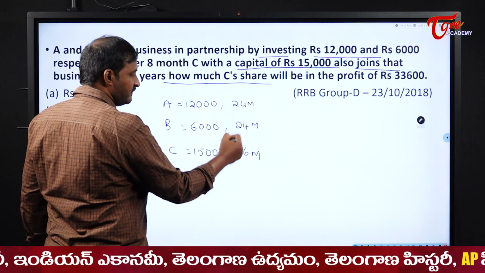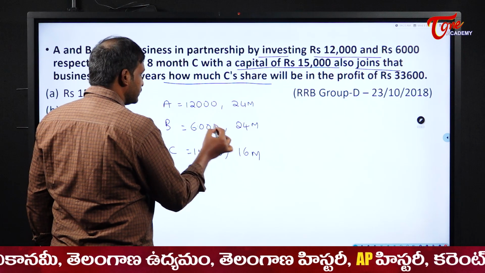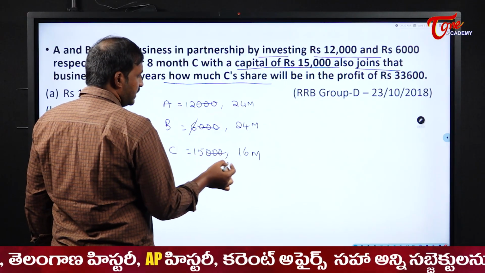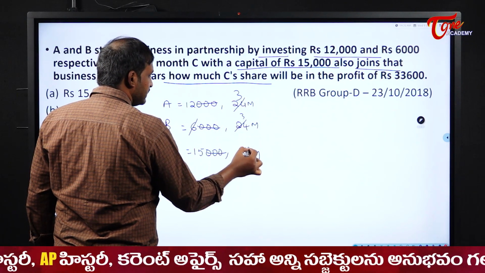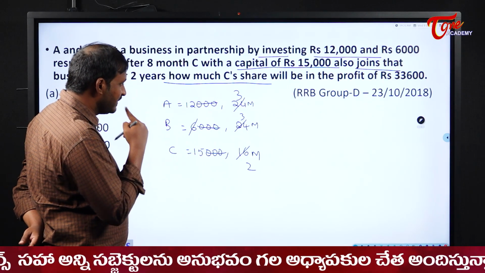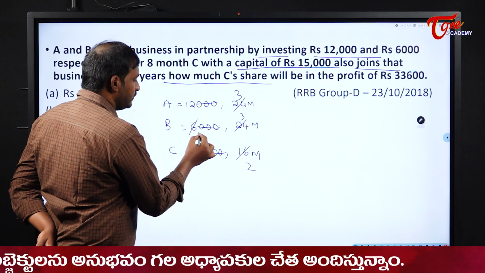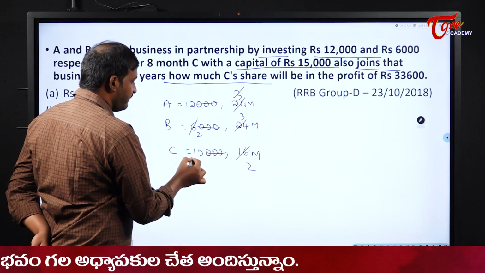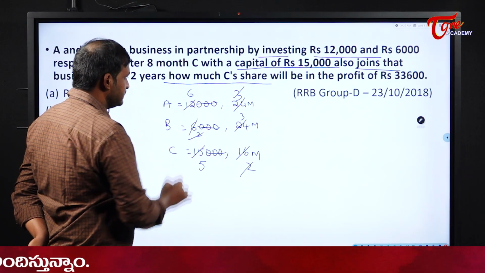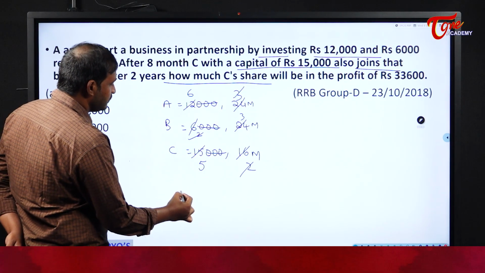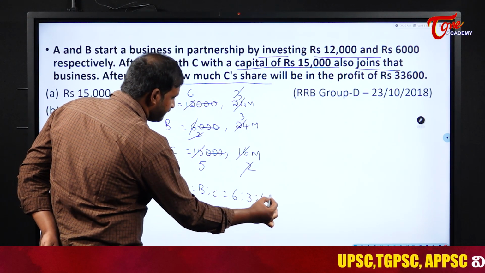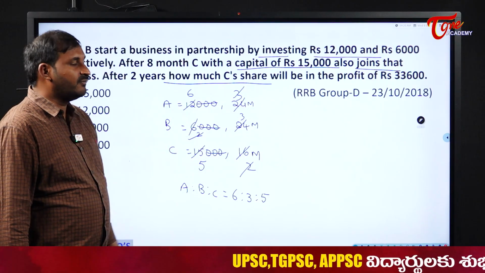Actually, you can cancel it. If you write it side by side, you can cancel here also. 3 zeros, 3 zeros, 3 zeros get cancelled. Next, 6 in the 8 table, 8 threes, 8 threes, 8 twos. Right? Next, in what table can we cancel here, students? In the 3 table, 3 twos, this 3 and here 5 times. Next 2 table, 2, 2 and 6. Right? Finally, these are the numbers which we are left with. So A is to B is to C will become what here? 6 is to 3 is to 5.